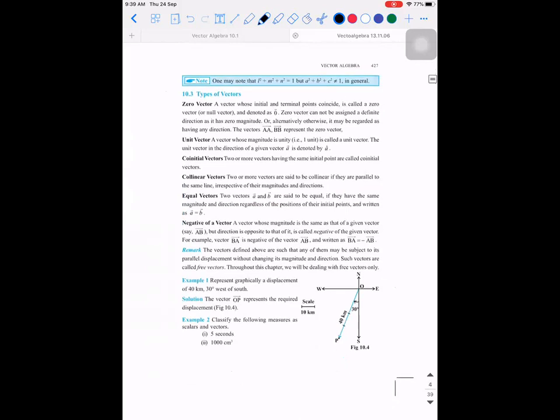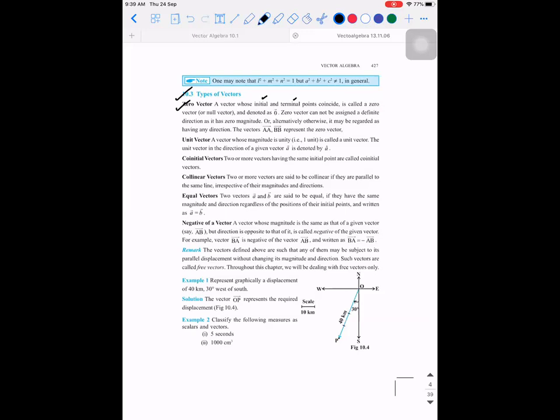In the types of vectors, I just want to give a quick revision. There are different types of vectors. The first is called a zero vector. As the name suggests, always look at the term before the word vector. Zero vector means a vector whose initial and terminal points coincide.